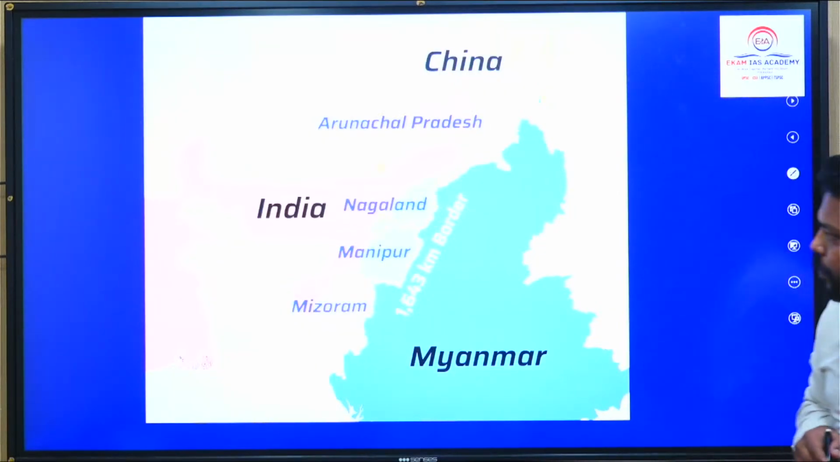So if you see Myanmar, this is in the news. India-Myanmar relations: if you could see this particular map, I am just off the screen so that you can see this picture. There are 4 states of India having a 1643 kilometer border with Myanmar: Arunachal Pradesh, Nagaland, Manipur and Mizoram. This is the zone from where questions would be coming.